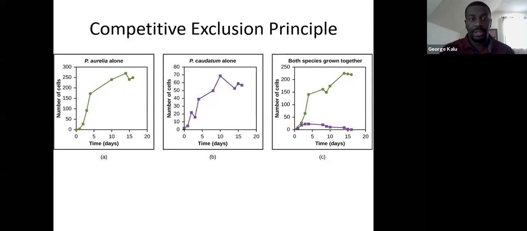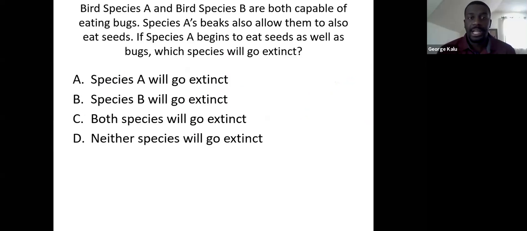Cool. So a quick question here. Bird species A and bird species B are both capable of eating bugs. Species A's beaks also allow them to eat seeds. So if species A begins to eat seeds as well as bugs, which species will go extinct? A, species A will go extinct. B, species B will go extinct. C, both species will go extinct. Or D, neither will go extinct. What do we think here?